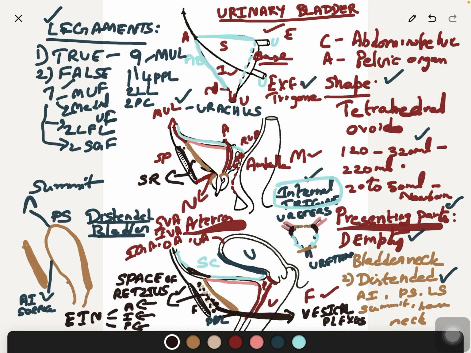Now, the bladder is supplied by both the sympathetic and parasympathetic divisions of the autonomic nervous system. Nerve supply itself is an important topic you should have learnt in the physiology of the urinary bladder. Then the development of the urinary bladder and congenital abnormalities of the urinary bladder are also important. You should learn them. There is so much applied anatomy in the urinary bladder. I will add some congenital abnormalities of the urinary bladder.